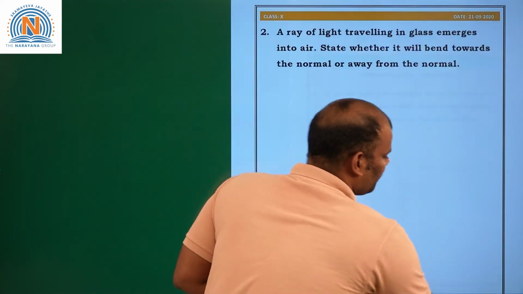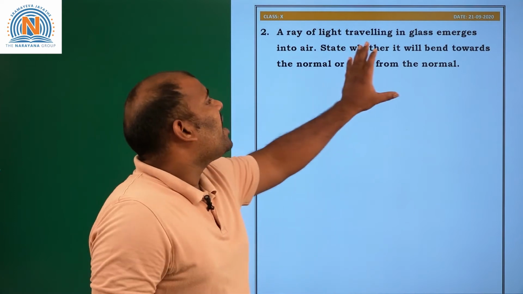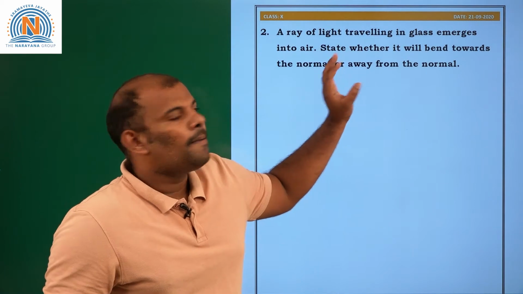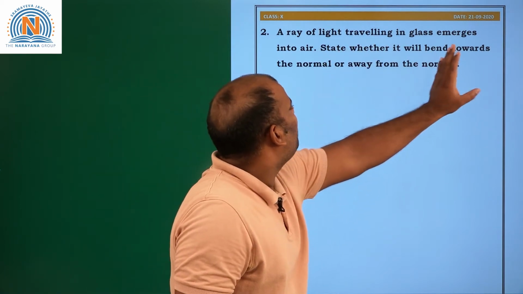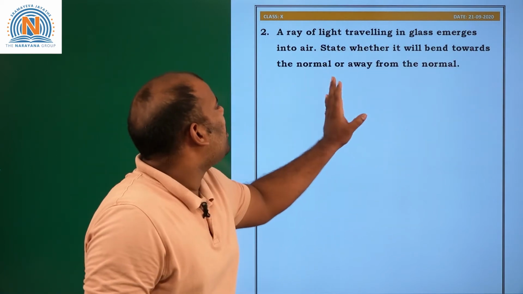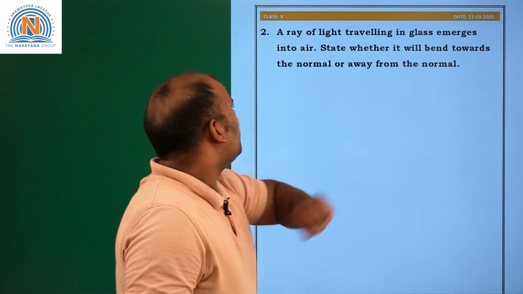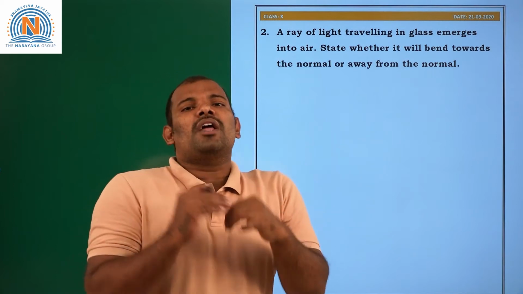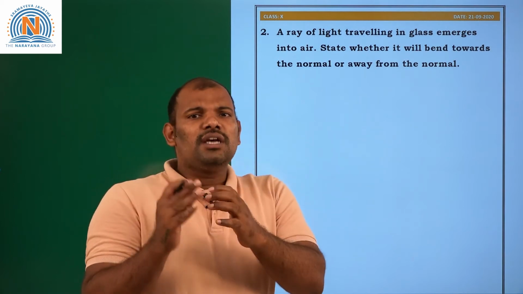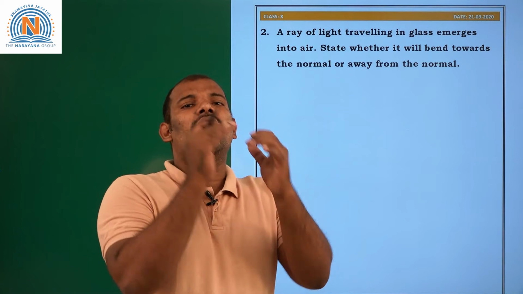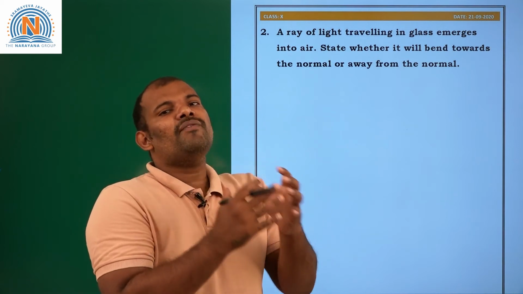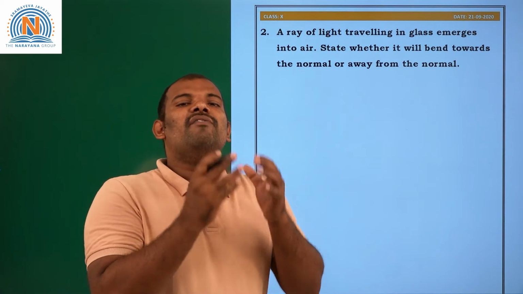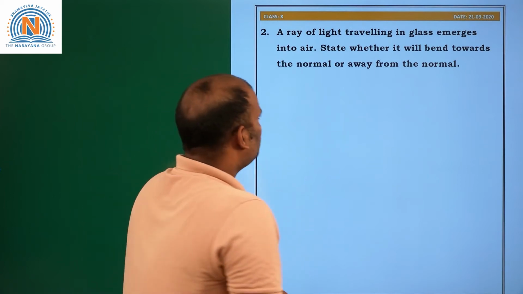Question number 2. A ray of light traveling in glass emerges into air. State whether it will bend towards the normal or away from the normal. So here light ray is coming out from the glass. Glass is a denser medium when you compare with the air. So the light ray is coming from denser to rarer. So it bends away from the normal. Question number 3.